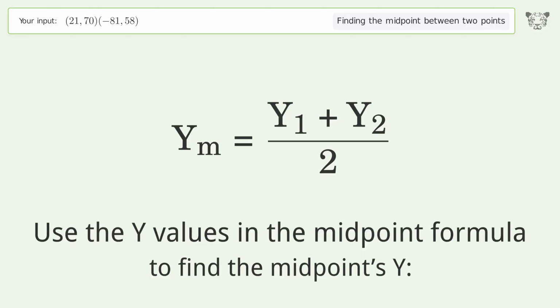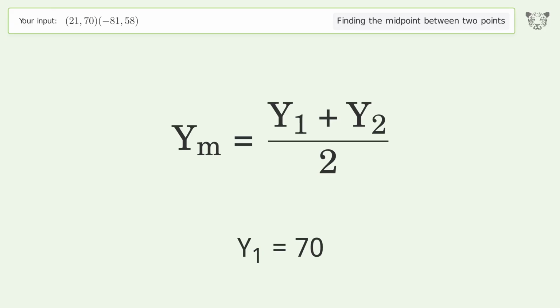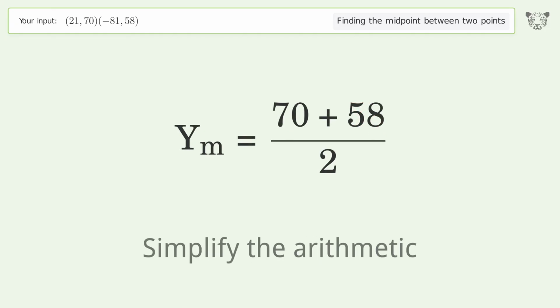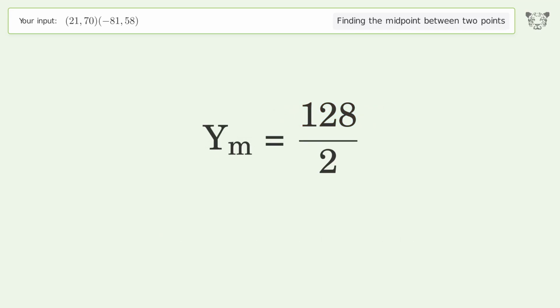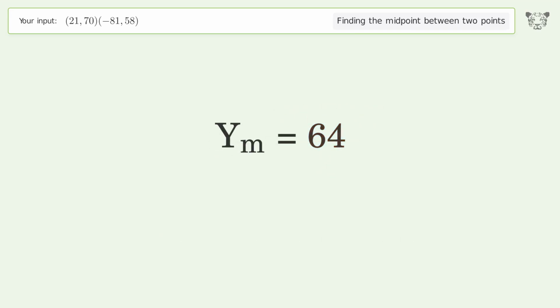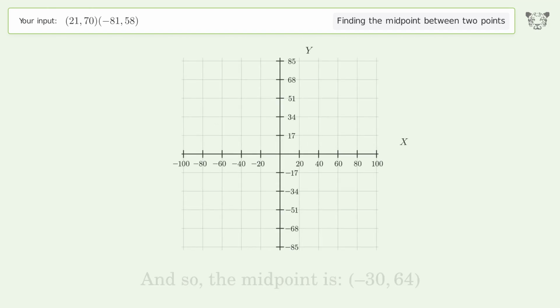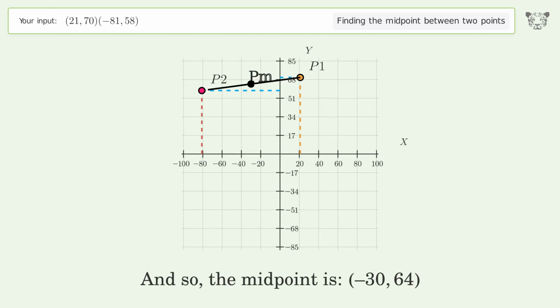Use the y values in the midpoint formula to find the midpoint's y. y1 equals 70. y2 equals 58. Simplify the arithmetic. And so, the midpoint is negative 30, 64.